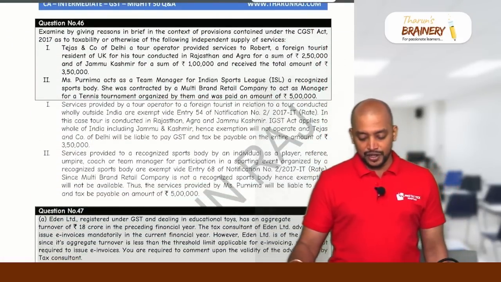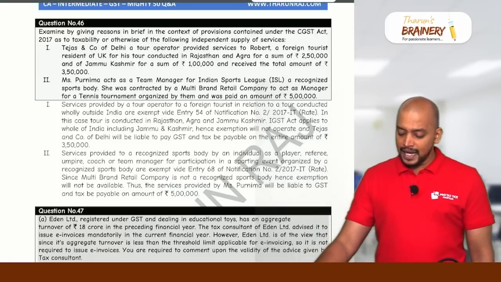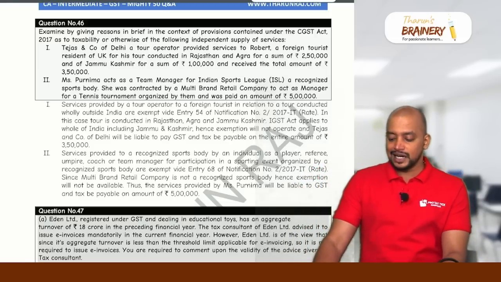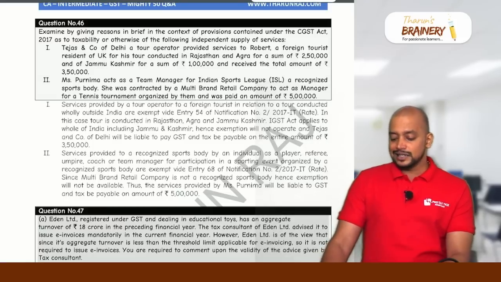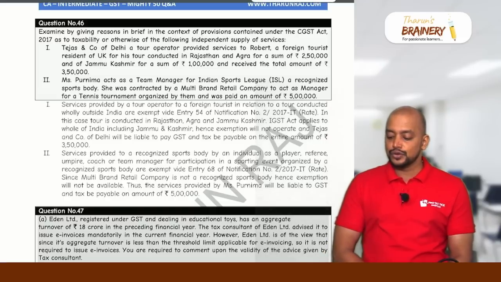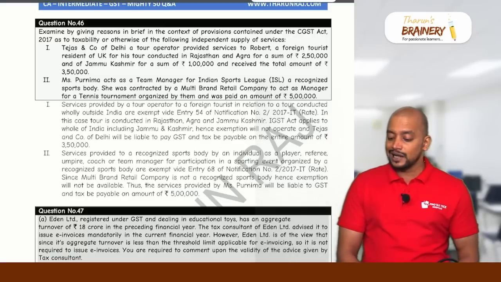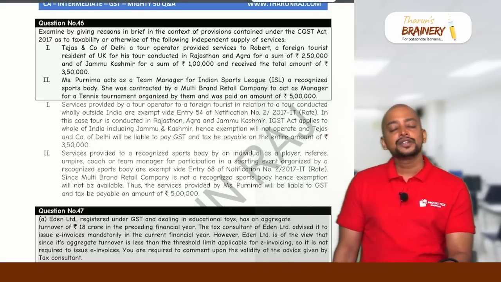Then question number 46. Examine by giving reasons in brief, in the context of provisions contained under the CGST Act, as to taxability or otherwise of the following independent supply of services. Tejas and Company of Delhi, a tour operator, provided services to Robert, a foreign tourist resident of UK. So an Indian tour operator is providing services to a foreign tourist for his tour conducted in Rajasthan and Agra for a sum of 2,50,000. So we have an exemption.